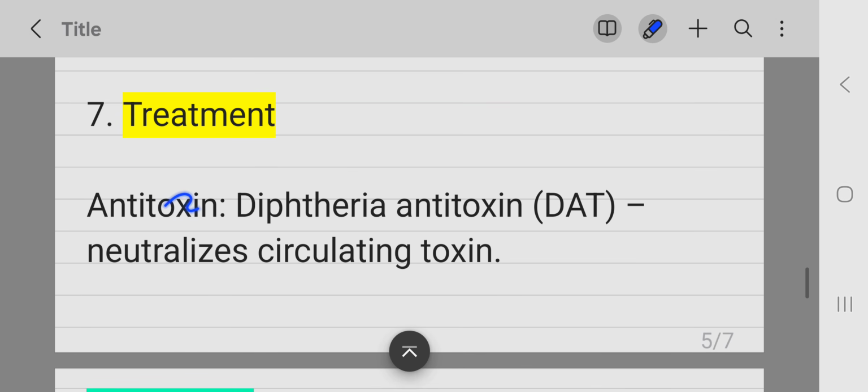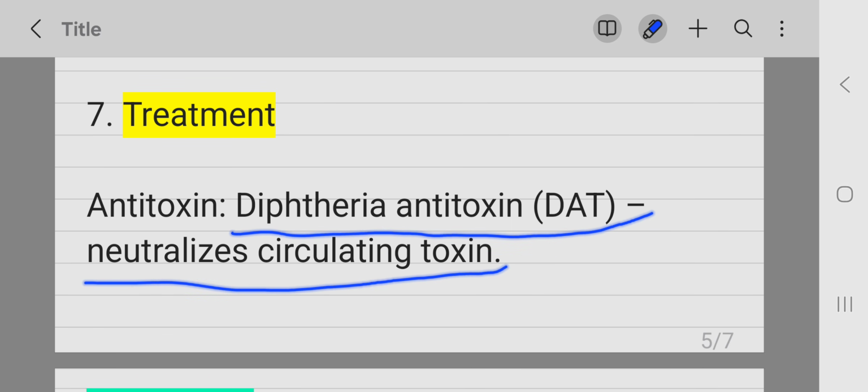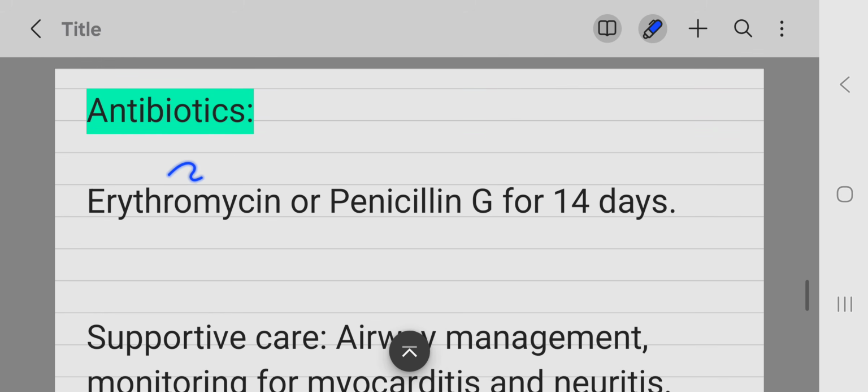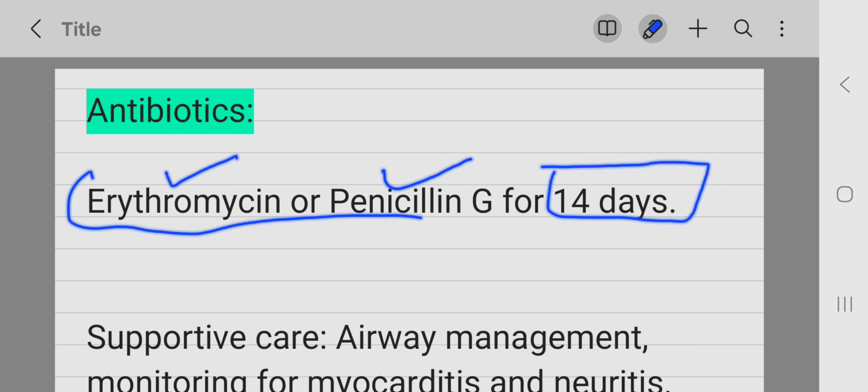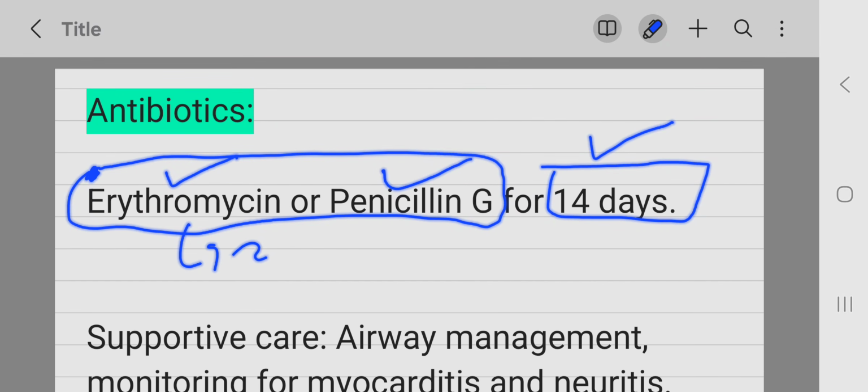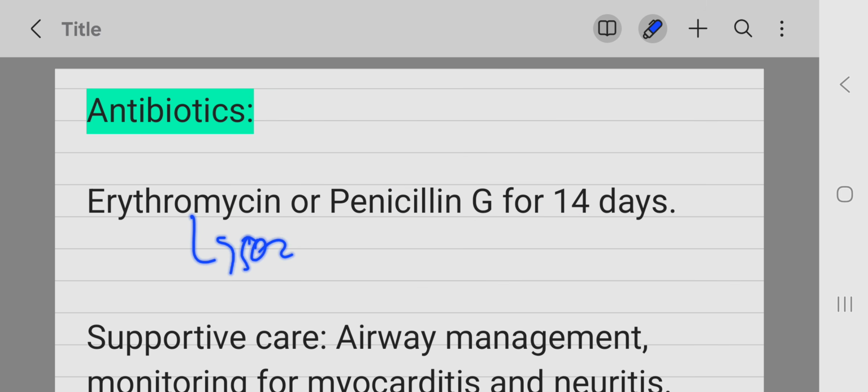How will you treat? You can give antitoxin if it's early. This antitoxin binds with the diphtheria exotoxin and neutralizes it, so diphtheria antitoxin neutralizes circulating toxin. You can also give antibiotics, erythromycin or penicillin G, for 2 weeks. These are both first-line antibiotics given for Corynebacterium diphtheriae. Erythromycin 500 mg BD for adults, per oral for 14 days.